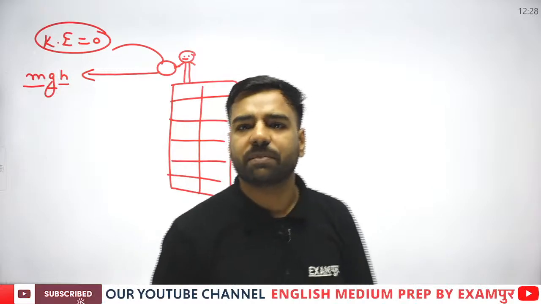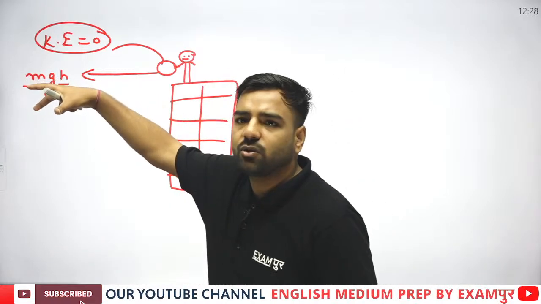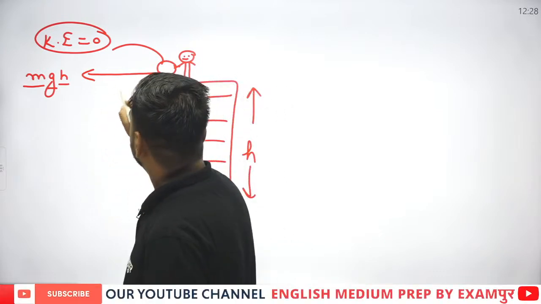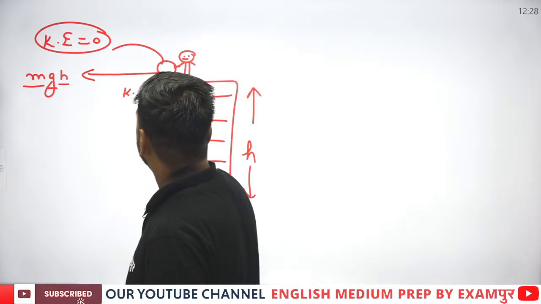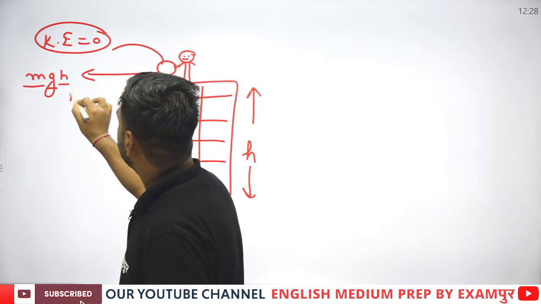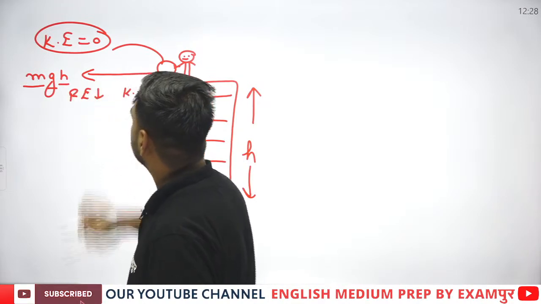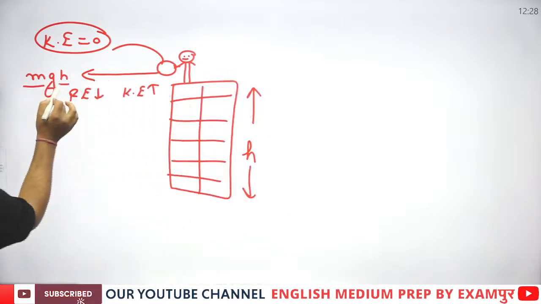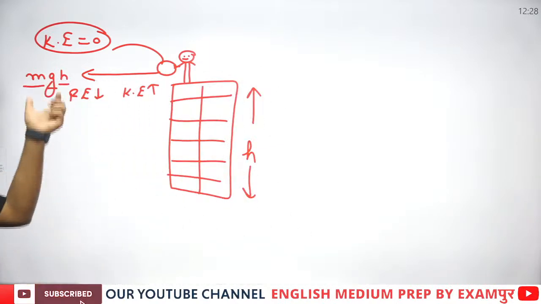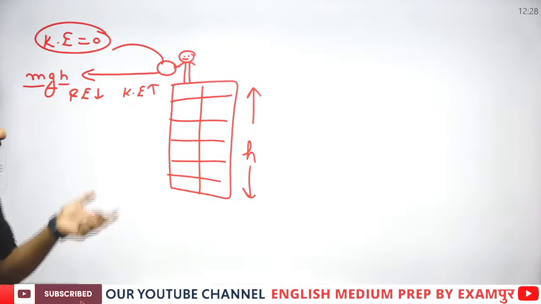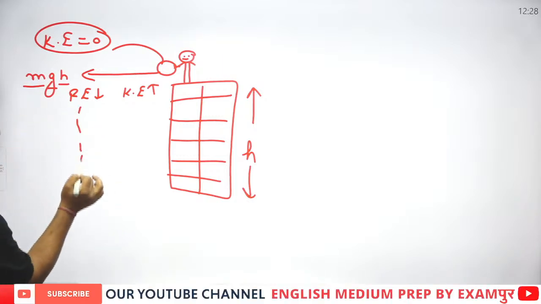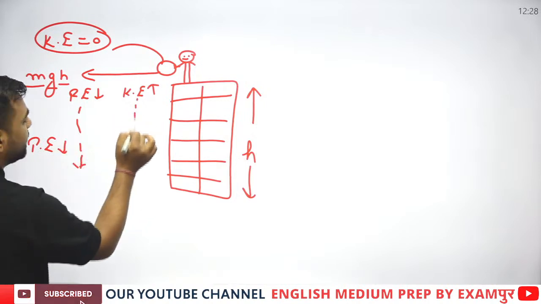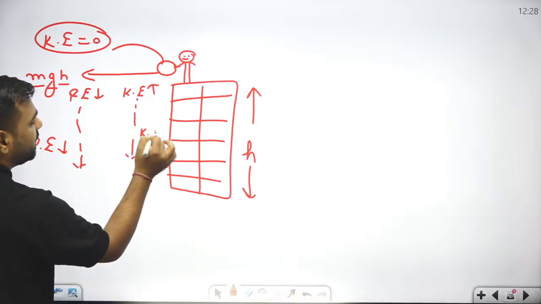Now what is going to happen? As soon as he drops the stone, or as soon as he drops that object, the kinetic energy's level will keep on increasing and the potential energy's level will keep on decreasing. Why? Because height is decreasing. In m into g into h, if the h value decreases, potential energy will decrease. So whenever it goes downwards, potential energy will keep on decreasing, and kinetic energy will keep on increasing.